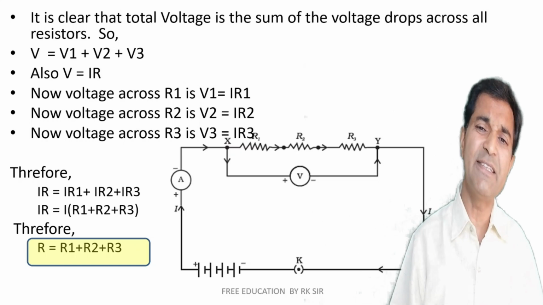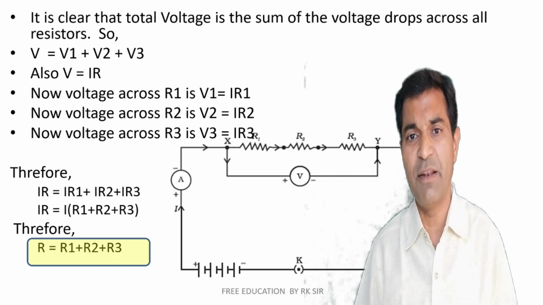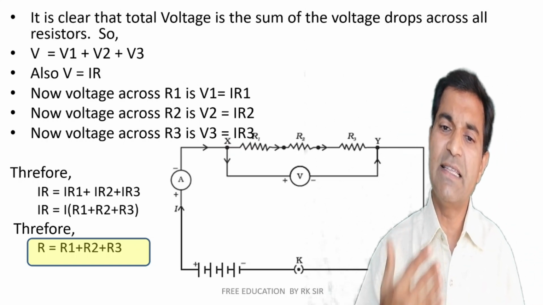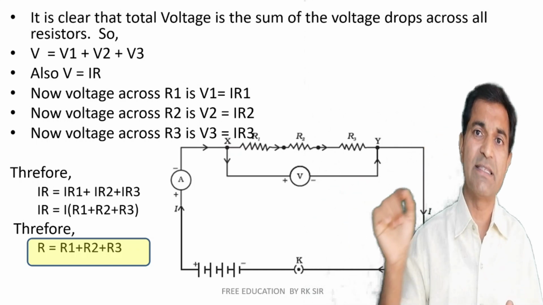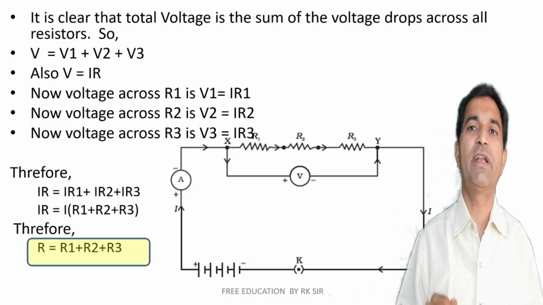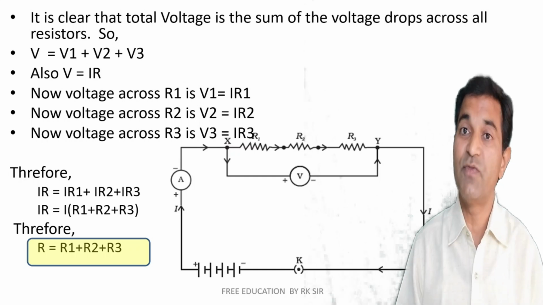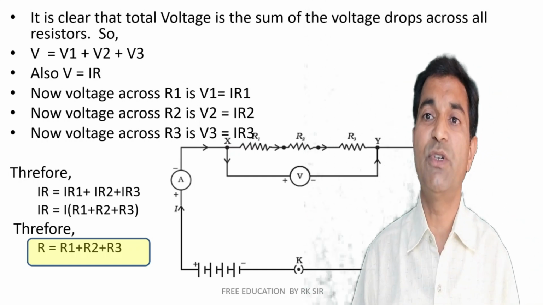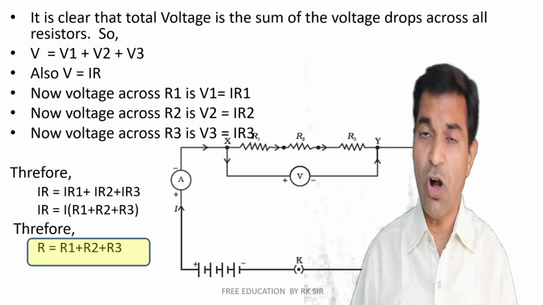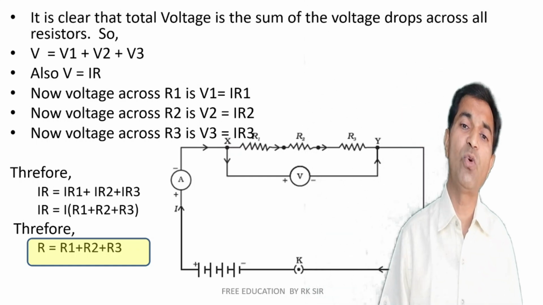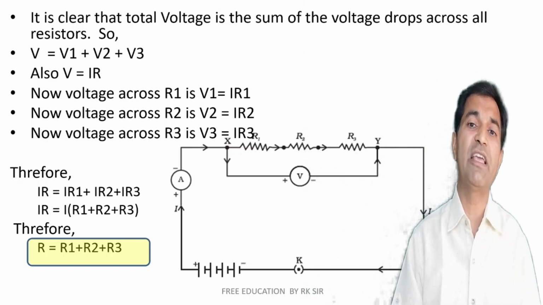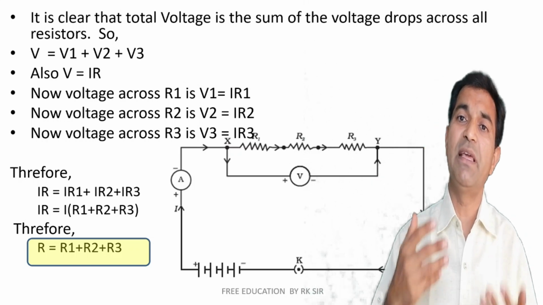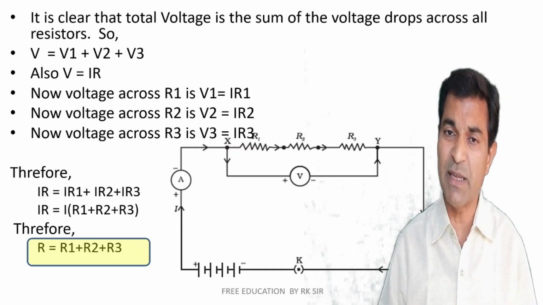Now let us discuss resistances in series and parallel. First, resistance in series. It is very clear that the voltage drops across the different resistances will add up to the total supply voltage. That is, V is equal to V1 plus V2 plus V3. And according to Ohm's law, V is equal to IR. Hence, for the same voltage drops it will be applicable that V1, V2 and V3 will be simply IR1, IR2 and IR3 respectively.